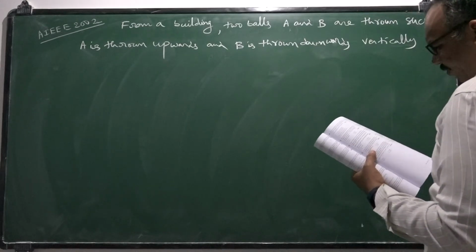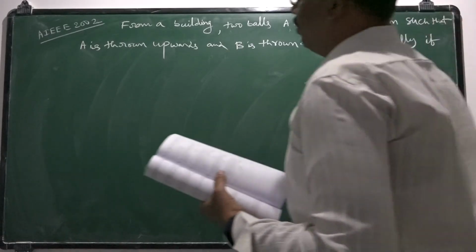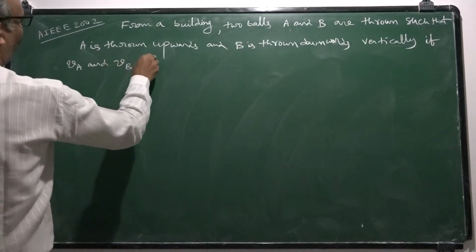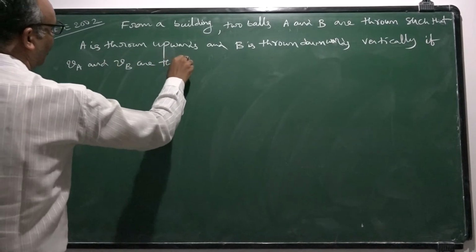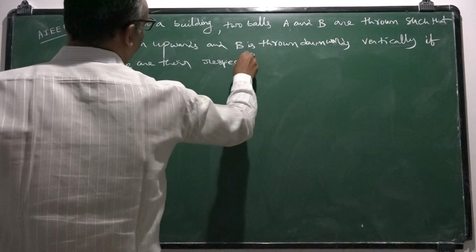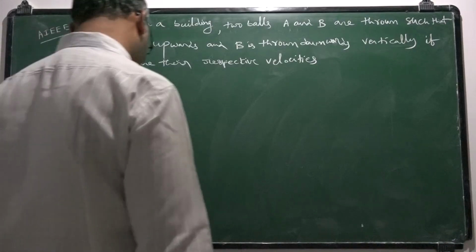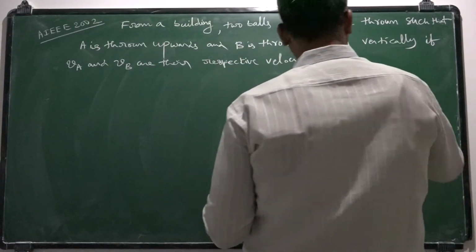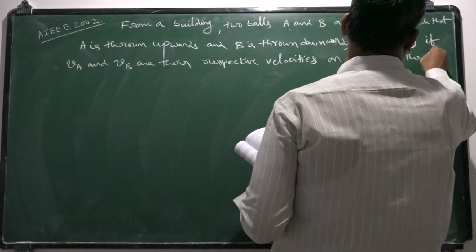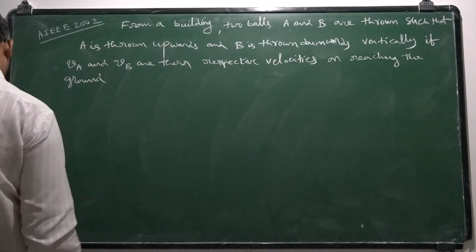If VA and VB are their respective velocities on reaching the ground, then